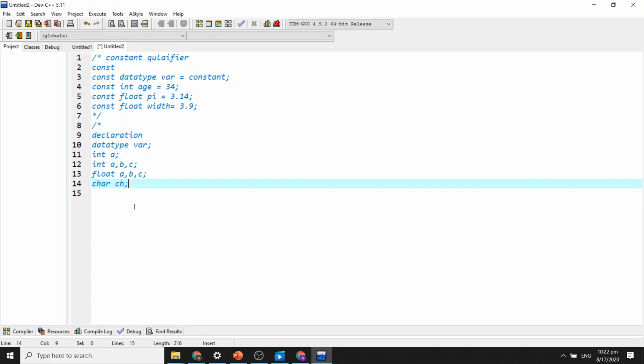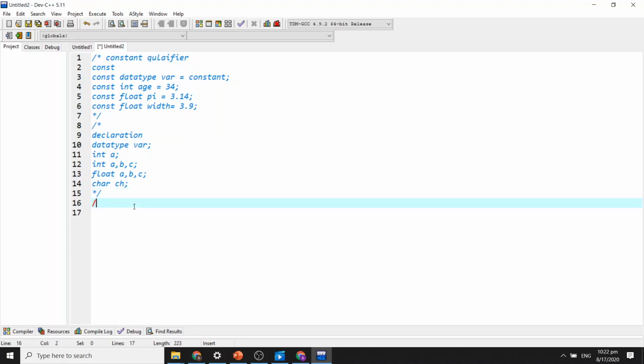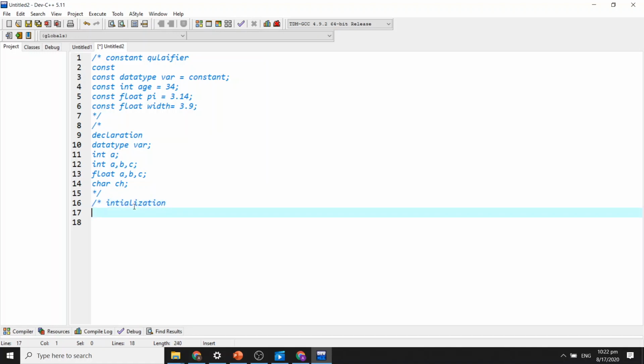But what is variable initialization? Variable initialization is actually when we give a variable a value, a starting value. A variable may be initialized at the beginning of the program when it is declared. Initializing a variable means assigning it an initial value.